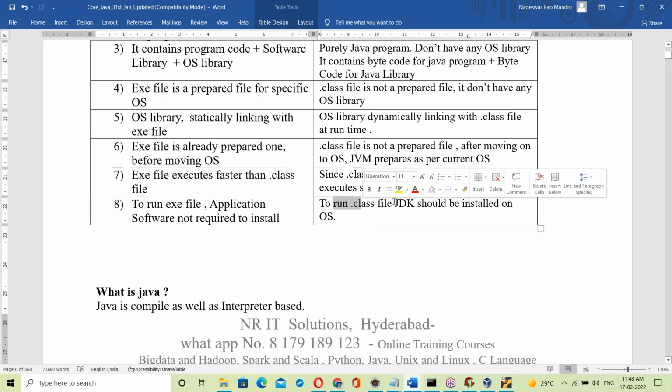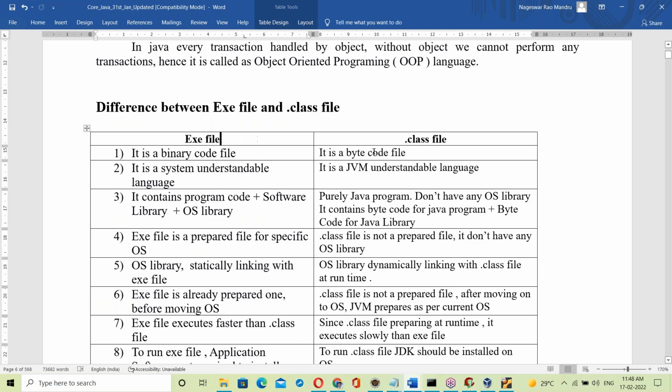Yes, to run a dot class file, JDK should be installed. Without JDK, you cannot run the dot class file. That means to run a Java program, Java software must be installed, while to run an exe file, C software is not necessary. That's the difference between the exe file and the dot class file. I think everyone is clear about the differences between the exe file and the dot class file.